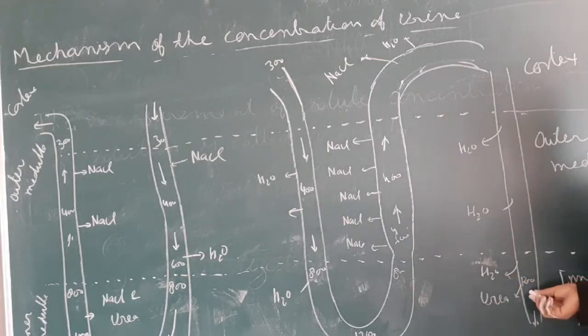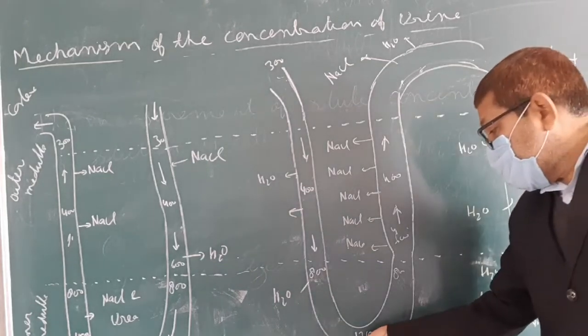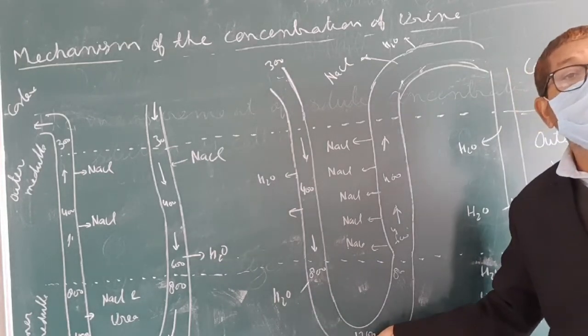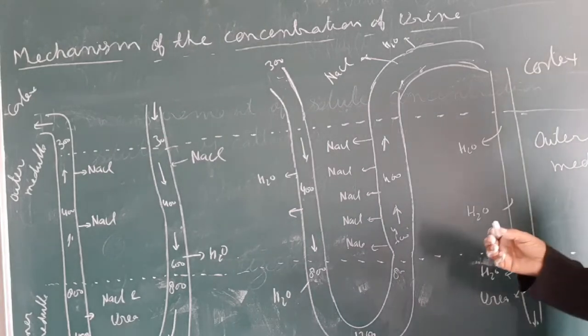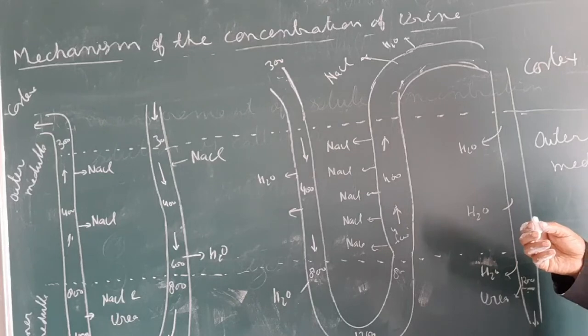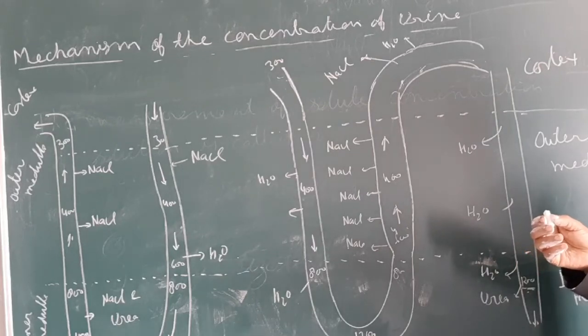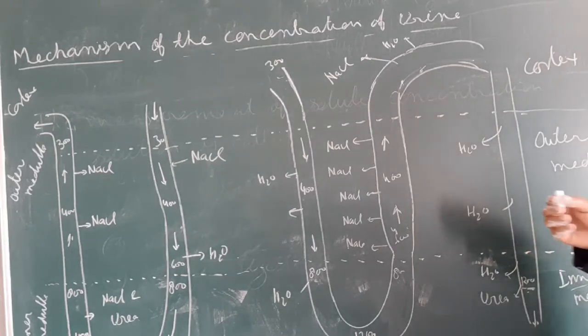This urea is also diffused into the inner medulla region. Up to this region, the concentration is nearly the same as inside the Henle's loop, and here its concentration is nearly 1200 milliosmol per liter. This is the method of conservation of water.